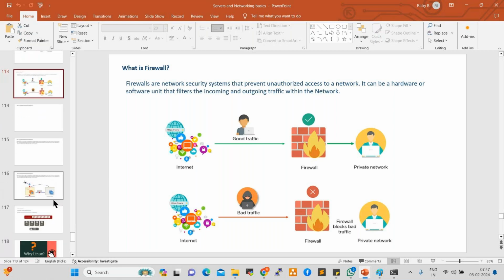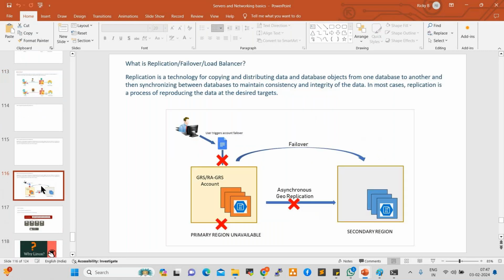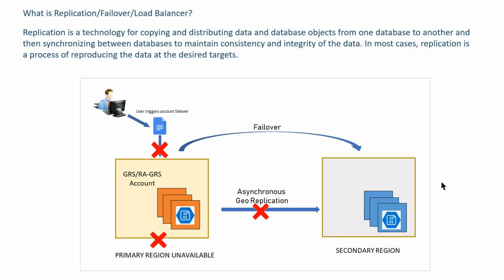After that, we discussed failover and load balancer. What is failover? Replication and failover, we discussed, right? For example, this is one region. What is a region?